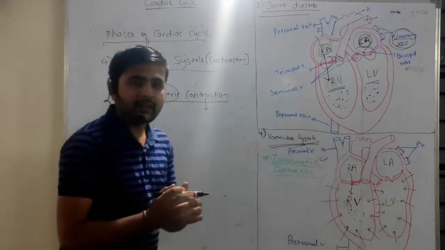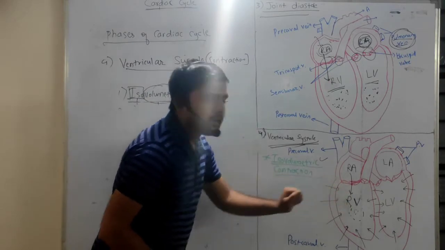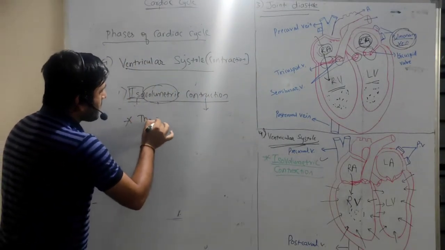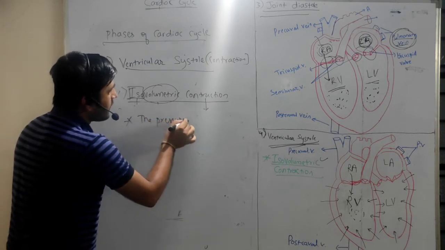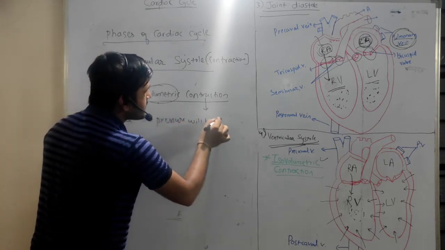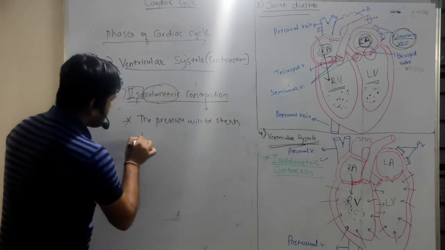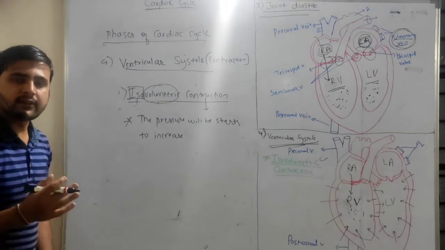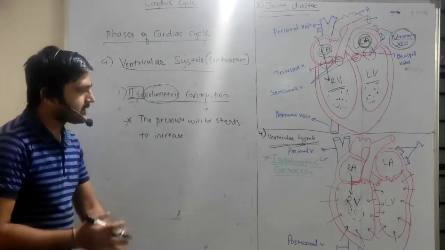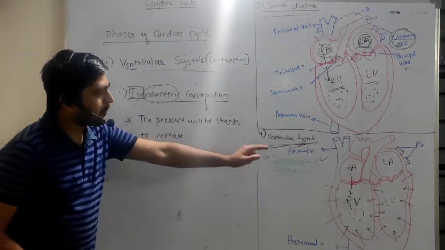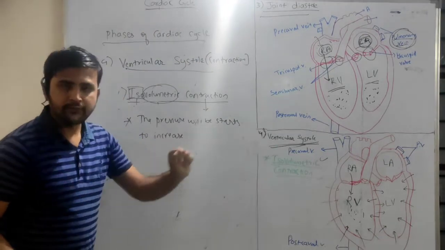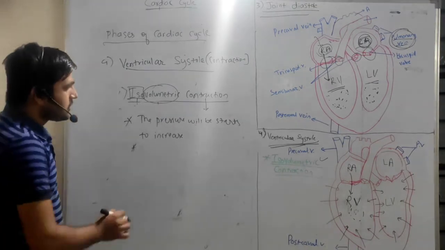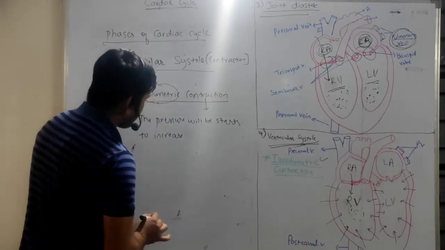Right? So when the ventricle is filled by the blood, what happens? The pressure starts to increase in the ventricle because the blood is transferred from auricles to the ventricle. Right? And the second point, this is the important point here.